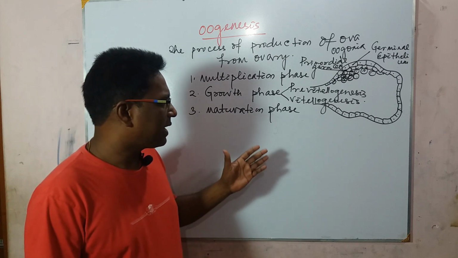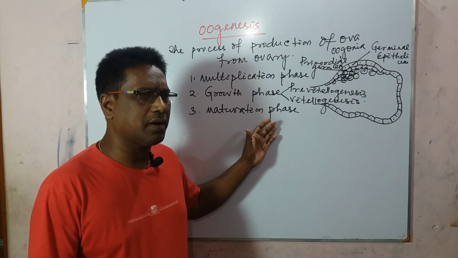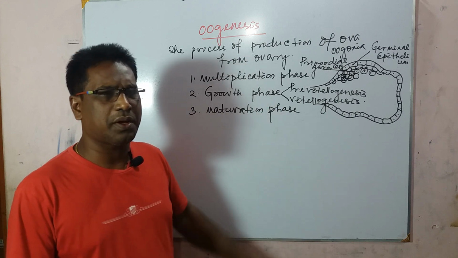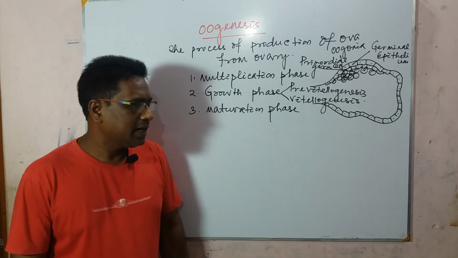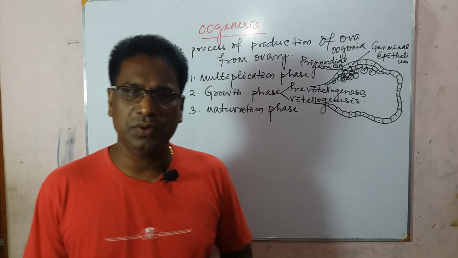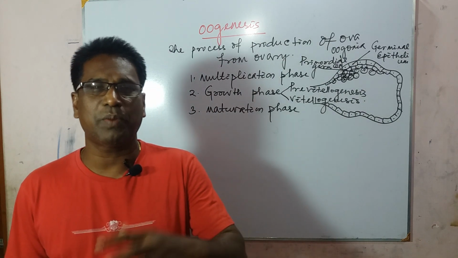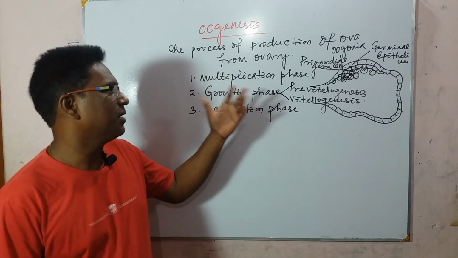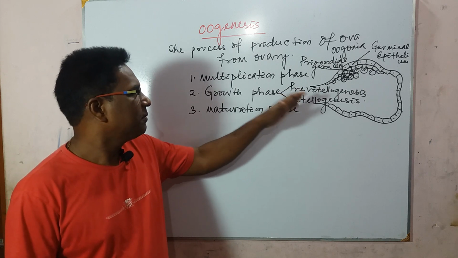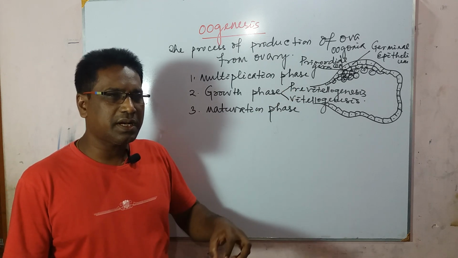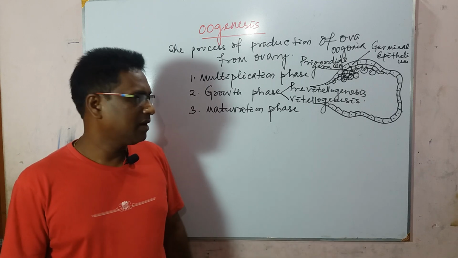In man, as you know, it takes about 12 to 13 years, but in frog it takes about 3 years for release of the first primary oocyte. In frog, the primary oocyte becomes 27,000 times larger than the oogonium, but in human beings the oogonium becomes 7 times larger to convert into the primary oocyte.